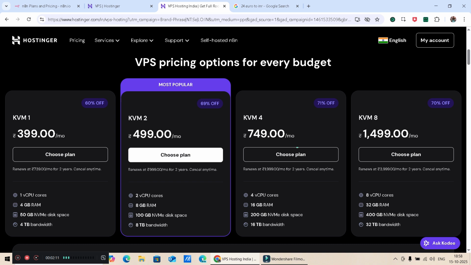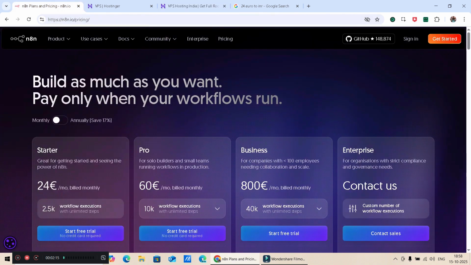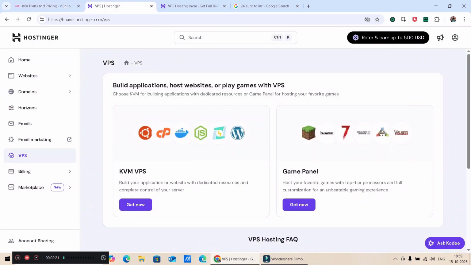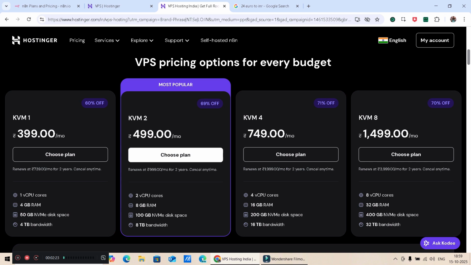And the most important thing is you can go for unlimited workflows, whereas this one is only 2,500 workflows. You can choose any plan, and if you go for Hostinger plans, it will be cheap and affordable, and you can execute unlimited workflows. So go for Hostinger.